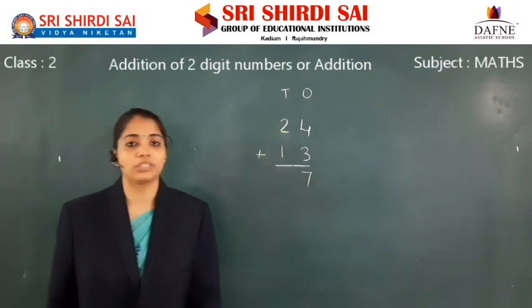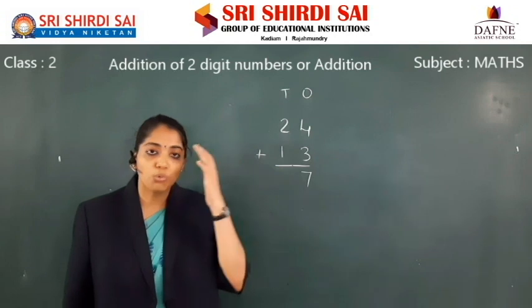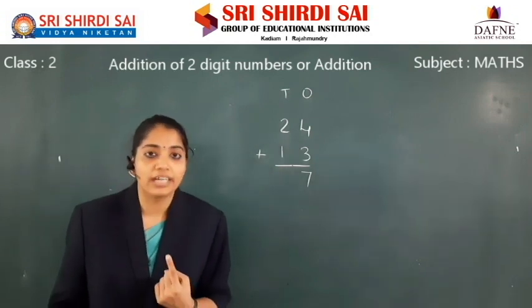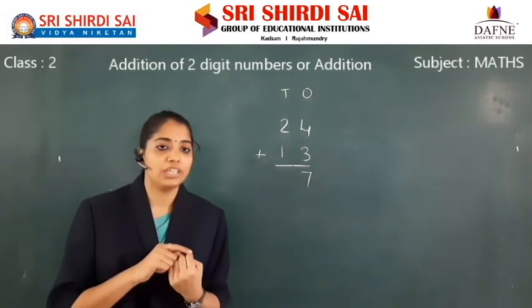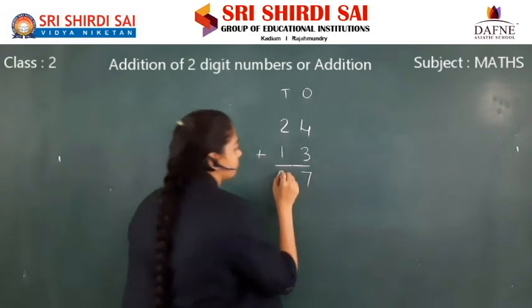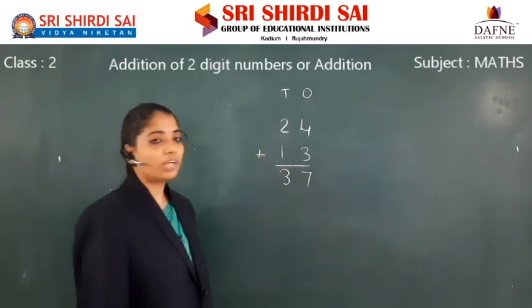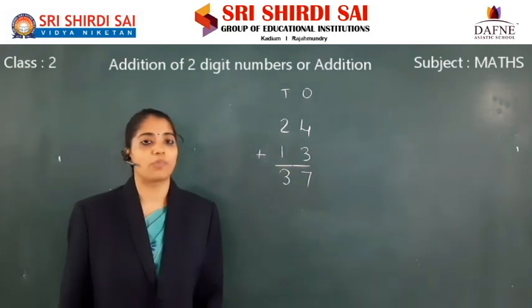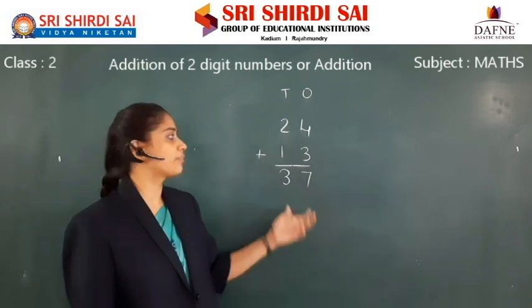Now 2 plus 1. Keep 2 in mind, take 1 finger. After 2, 3. What is the answer here? 37.